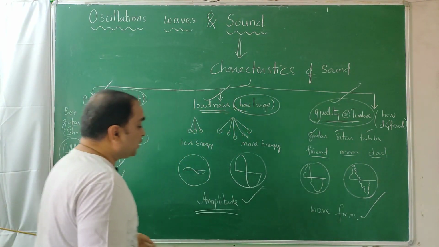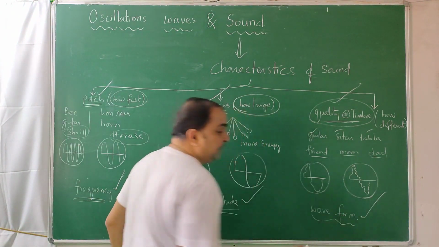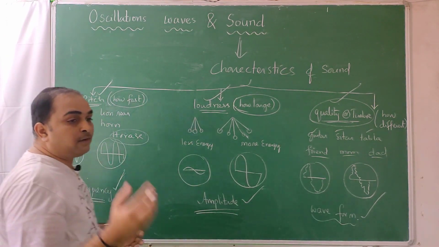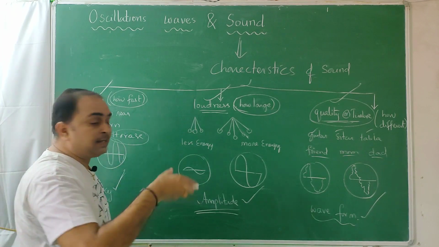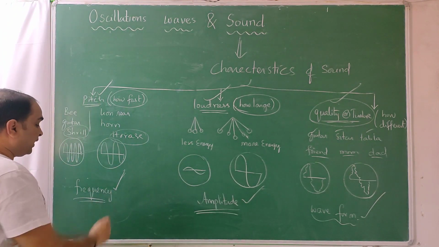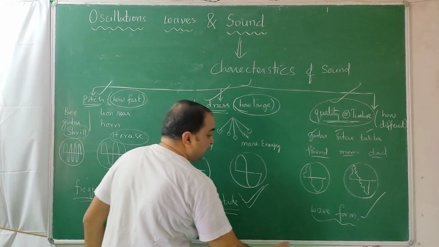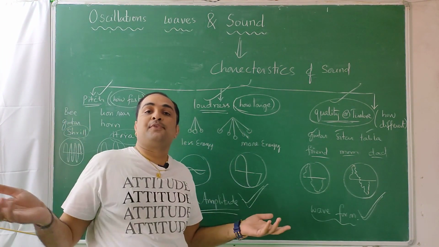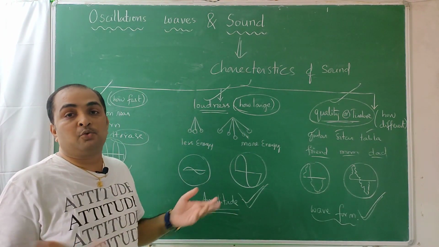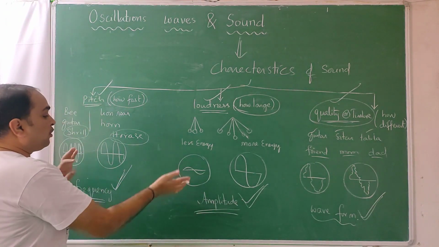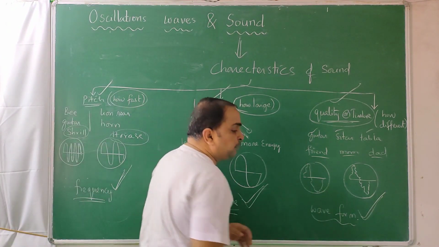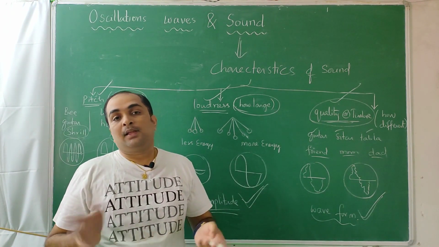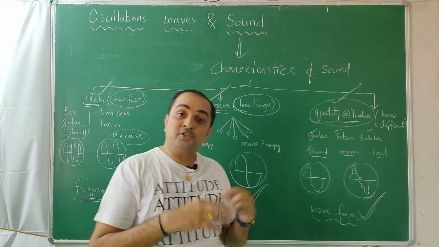So physically, whatever you are seeing in your daily life, if you feed it into an oscilloscope, that is, convert the sound into an electrical signal, the basic differences you see are in frequency, amplitude and waveform. Among hundreds and thousands of your friends and so many people who are talking, each of them is a combination of frequency, amplitude and waveform that creates thousands and crores of different voices. That all happens in general.